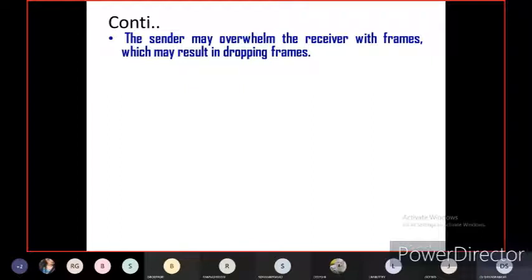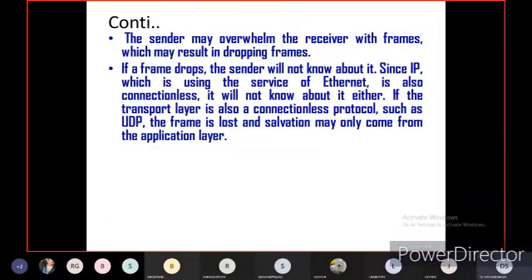Of course, when the destination is not ready to receive the data from the sender, definitely there will be dropping of frames. A frame is nothing but the standard format of the data or information. It may be 8-bit, 16-bit, or 32-bit, depending on the data length.